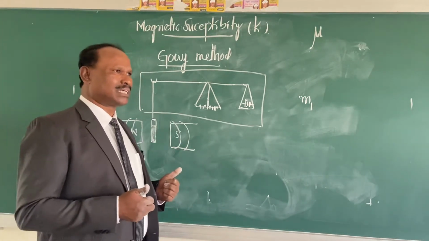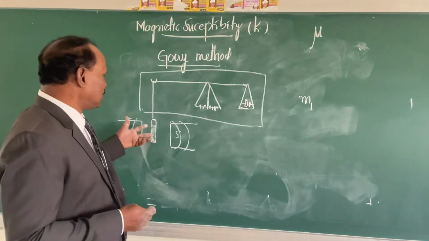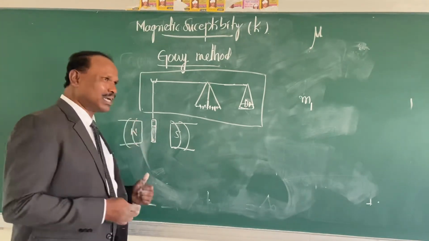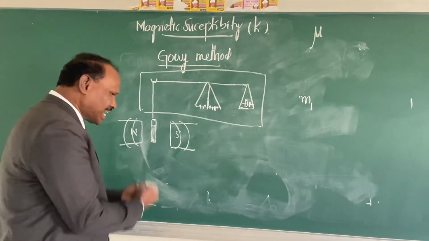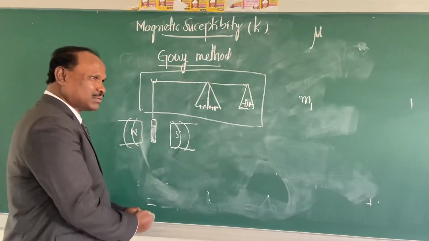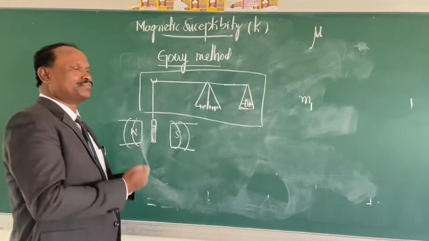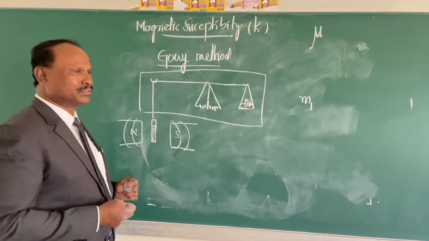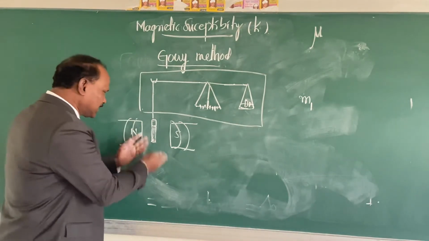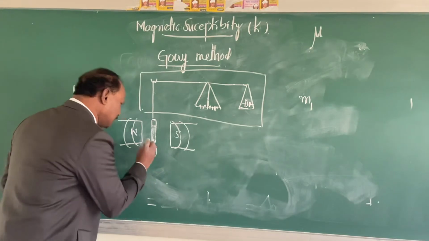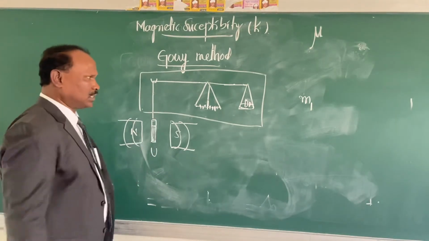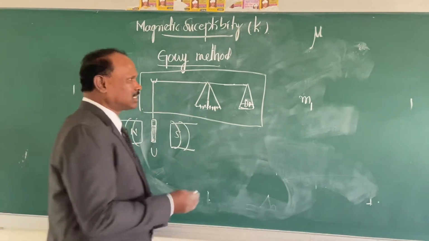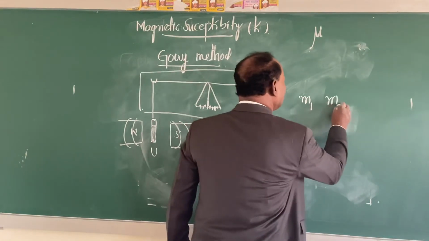Now you switch on the magnetic field. Once you switch on the magnetic field, if this coordination compound is paramagnetic in nature, it will be attracted by the magnetic field. If it is diamagnetic in nature, it will be repelled by the magnetic field. That means if it is paramagnetic, it comes down. If it is diamagnetic, it goes above. So there will be a change in its mass. That mass, I will write it as M2.